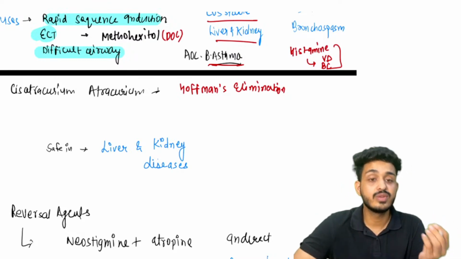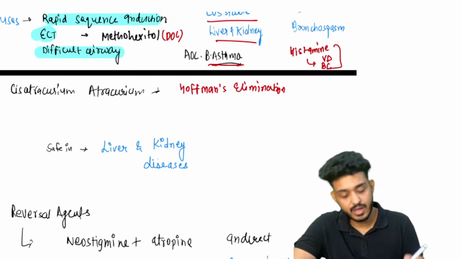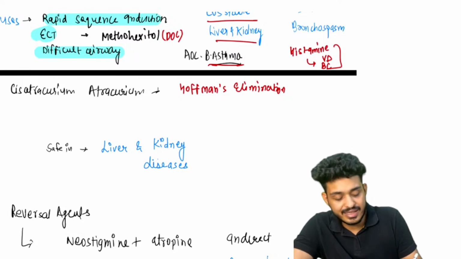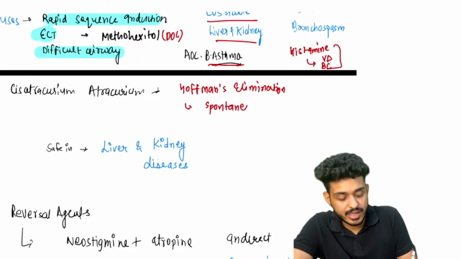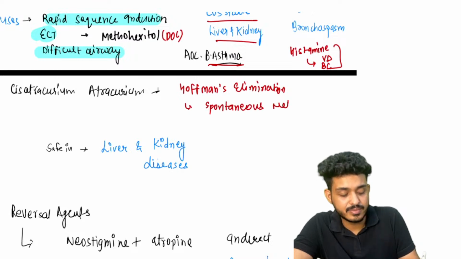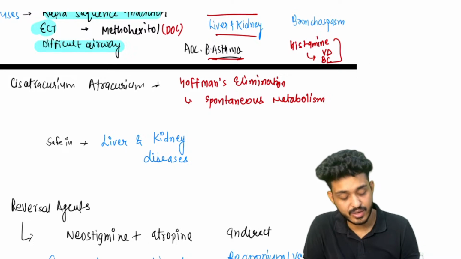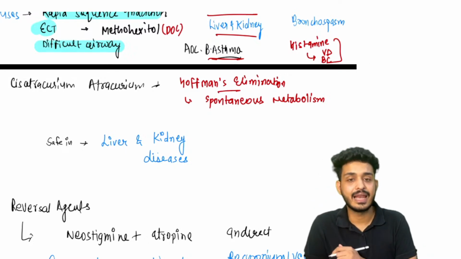These drugs inactivate themselves without utilization of any organ. They undergo spontaneous metabolism, that means they do not require liver or kidney for their metabolism.